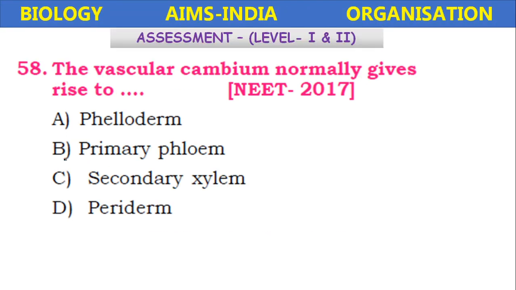The vascular cambium normally gives rise to phelloderm, primary phloem, secondary xylem, or periderm. The vascular cambium normally gives rise to secondary xylem and secondary phloem. So here secondary xylem is the answer.